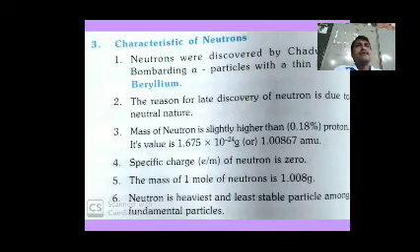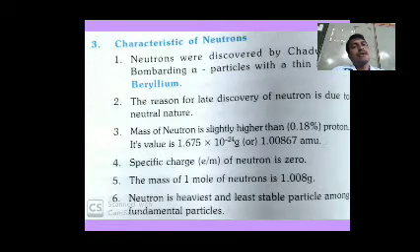Neutrons were discovered by James Chadwick from alpha particles attacking the beryllium nucleus. The reason for the late discovery of the neutron is its neutral charge. Mass of a neutron is slightly heavier than a proton, that is 0.18% heavier than a proton.